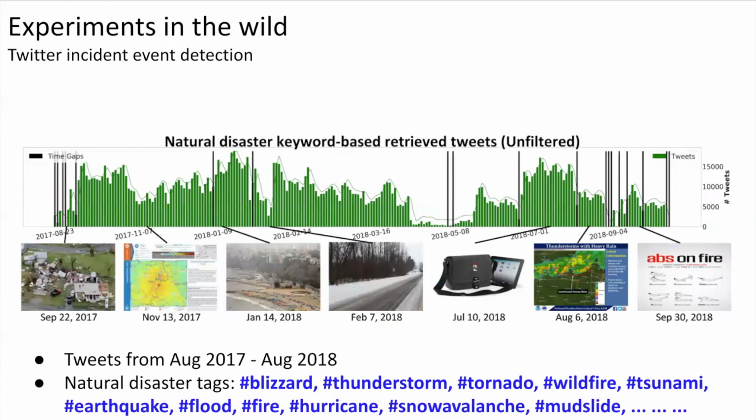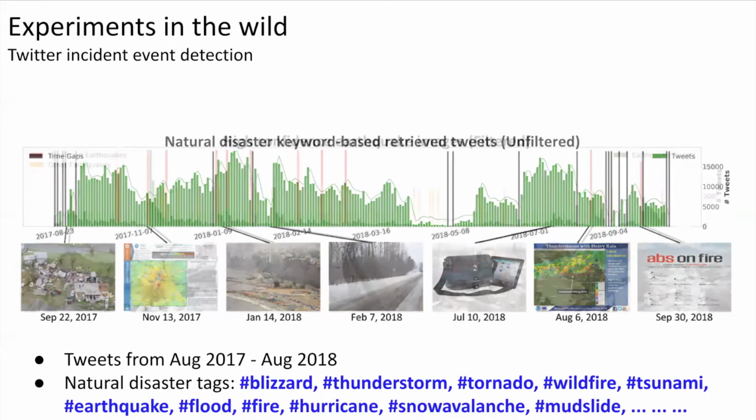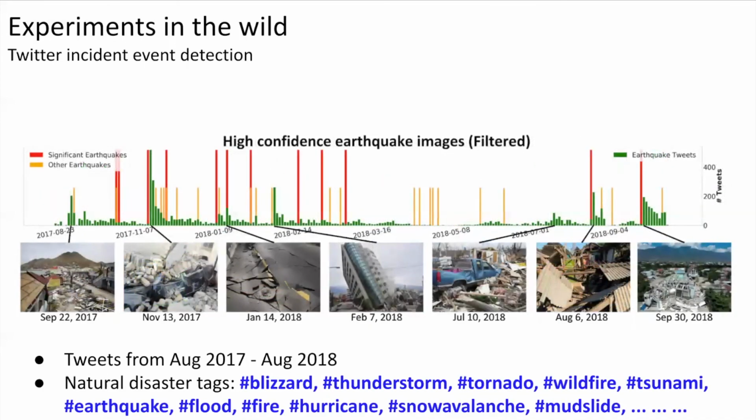Another experiment that we perform is for incident event detection, where we evaluate our model over a series of tweets collected over time, in this case from August 2017 to August 2018, with many different natural disaster tags, including blizzard, thunderstorm, tornado, and wildfire. In this case, we filter by earthquakes, and we notice that for earthquakes that occur, we see that many earthquake-related tweets based on the image filtering spike right after the events.